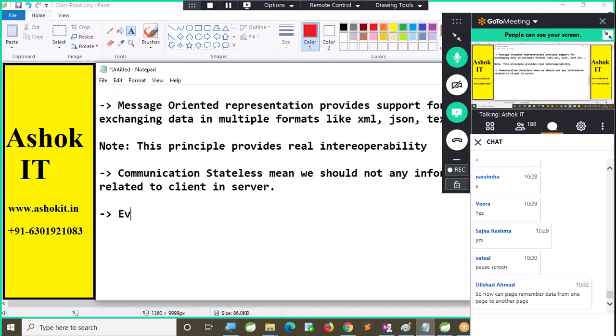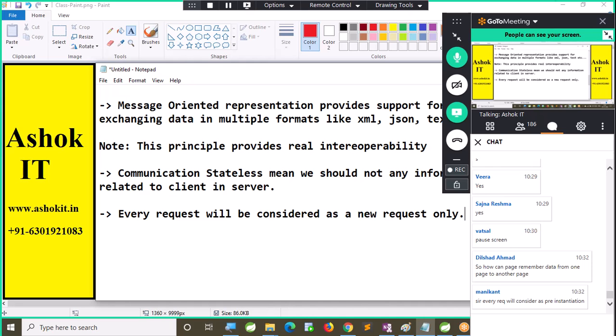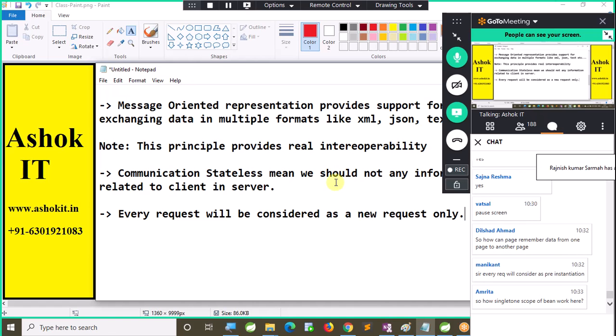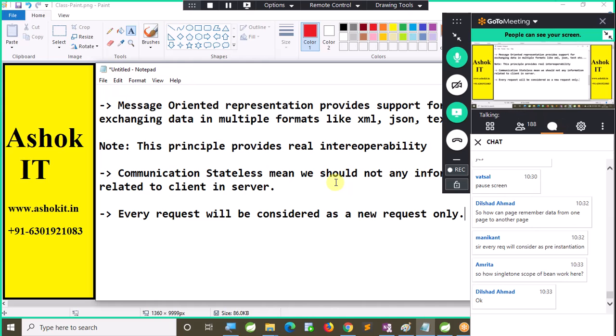In REST APIs, pages will not be available. It is B2B communication, with no presentation in the REST API. Every request will be considered as a new request. If there is a web page, then it is a web application. In REST APIs, the UI will not be available. It is only application to application communication through web services. If there is a presentation, it is called a web application.